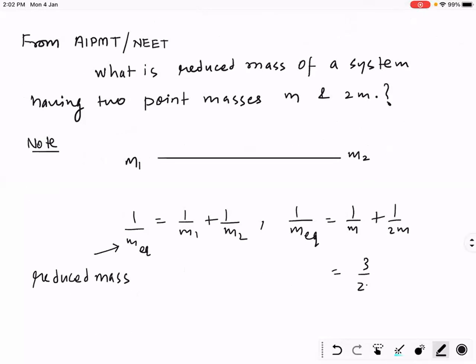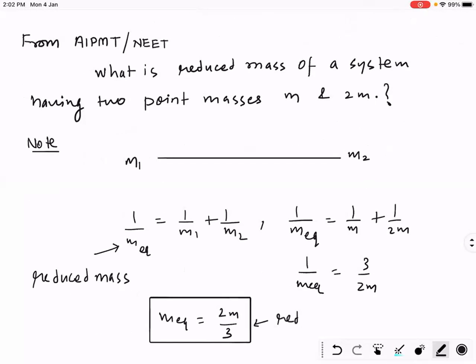So you'll get 3 by 2m for 1 upon m equivalent. So m equivalent is 2m by 3. This is known as the reduced mass. Okay, it's just a formula. Direct question from AIPMT. No connection with any theory.